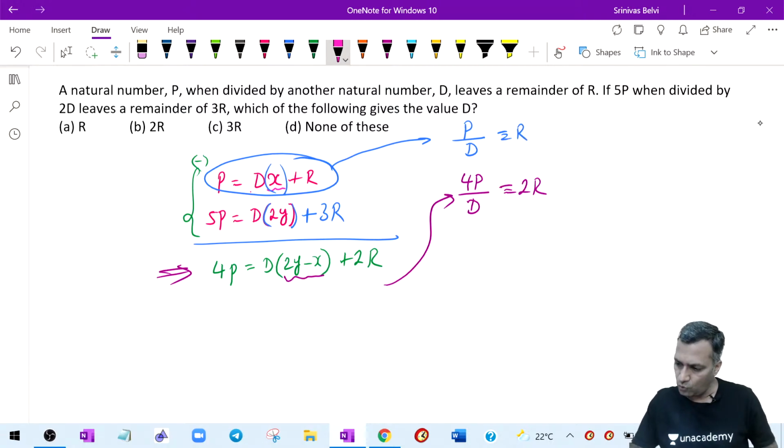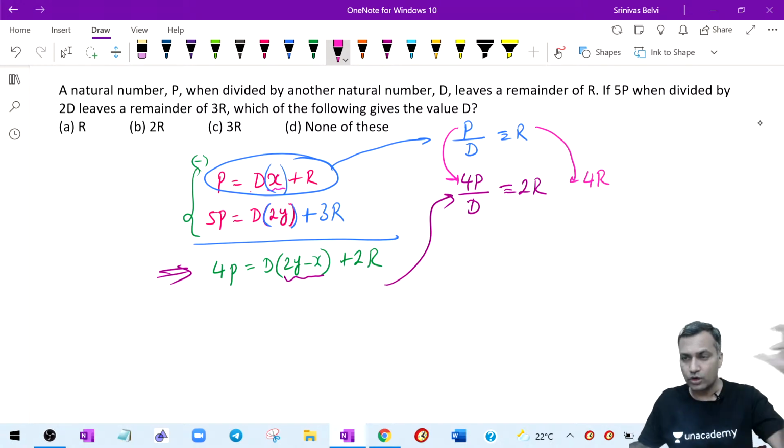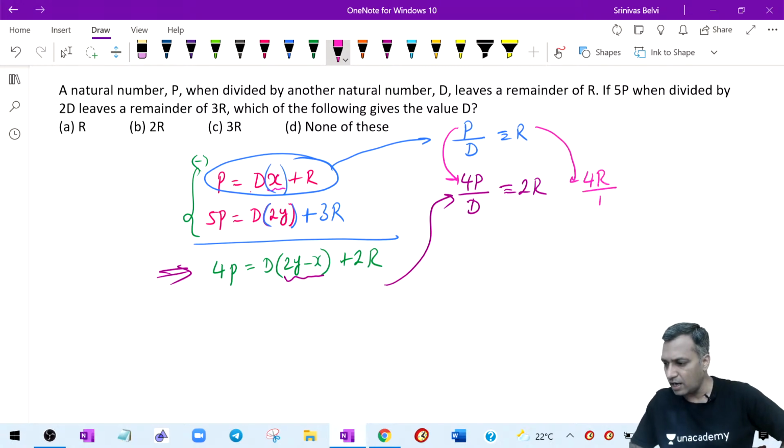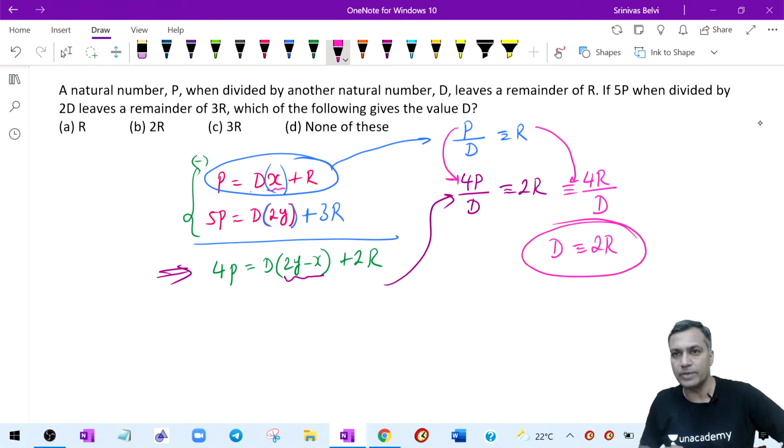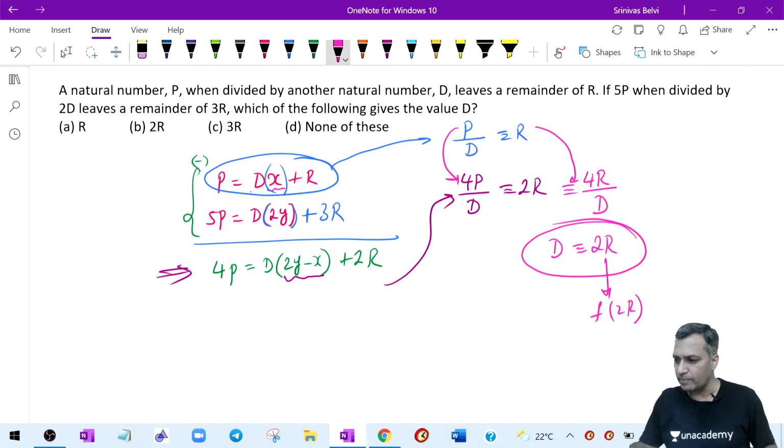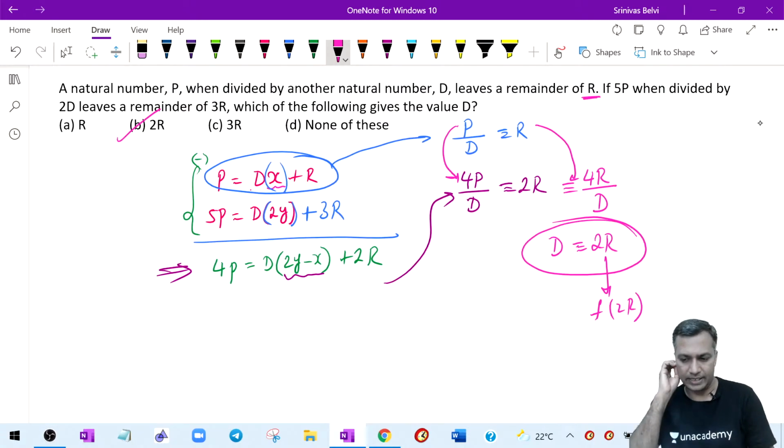Therefore, what do you know? If 4 times the number is divided by D, I expect a remainder of 4R. But 4R has become 2R. How? Because 4R when divided by D has given me 2R. Therefore, one of the values of D should be 2R. A factor of 2R will not make sense because R is already the remainder, so 2R is the divisor. Making sense? Clear, my friends? Everyone clear?